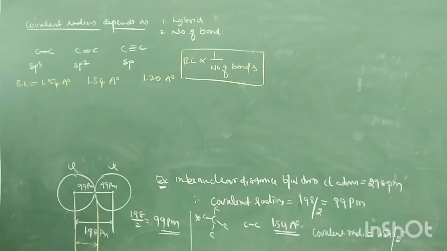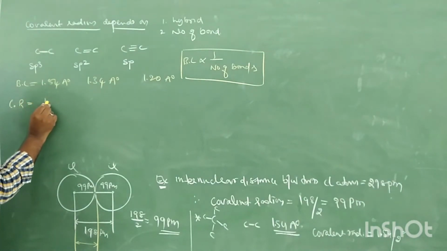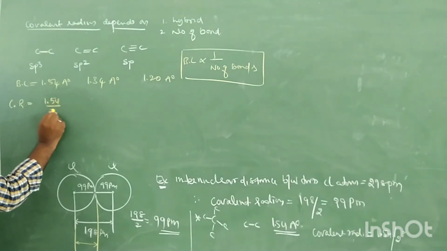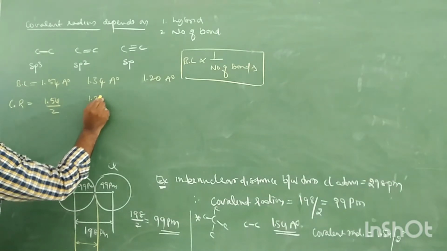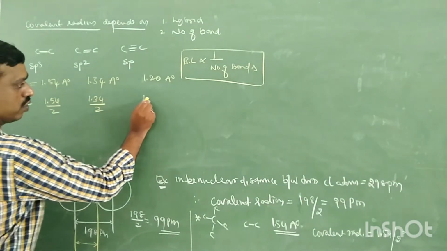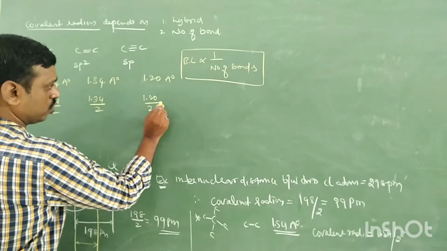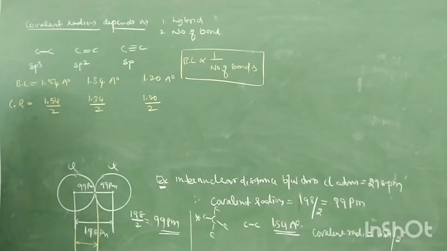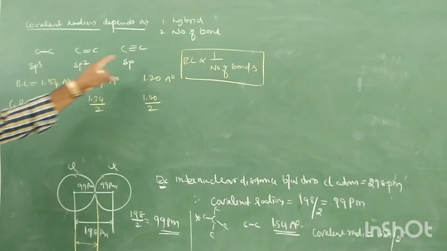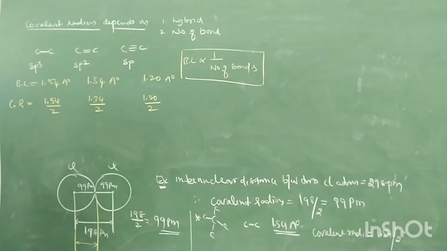Now we want the covalent radius, CR. What is the covalent radius? Come on, tell me. It is 1.54 by 2, 1.34 by 2, and 1.20 by 2. It means covalent radius also depends on hybridization and number of bonds. Okay.